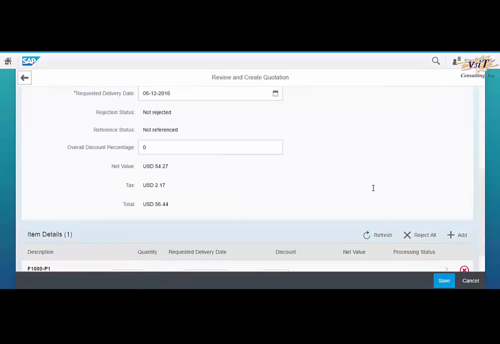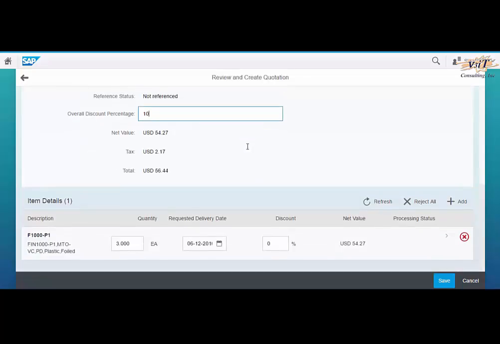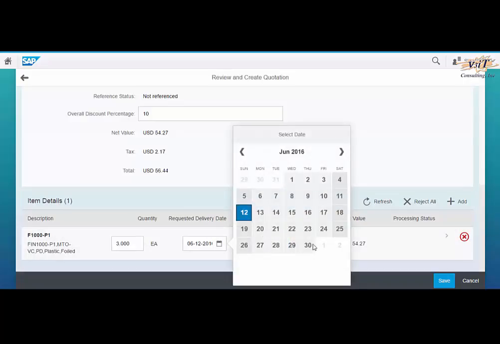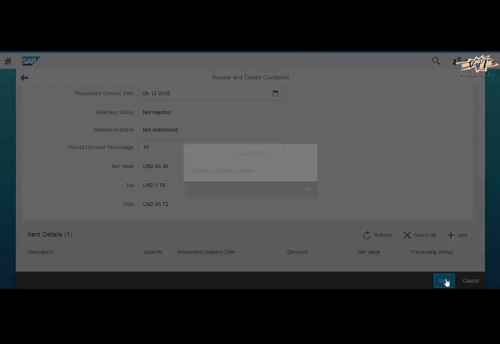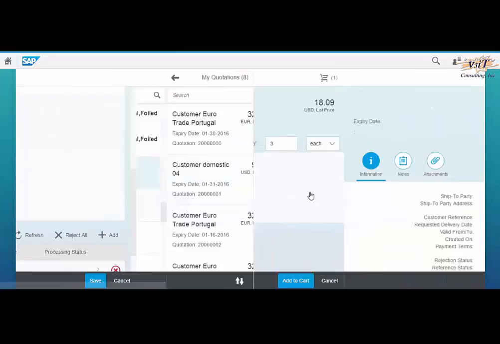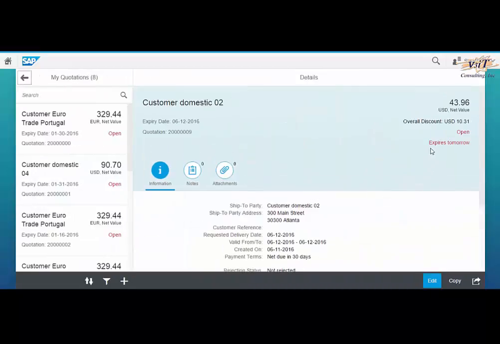We will then click on the cart so that we will be directed to the quotation details screen. Here on this screen we can see there are many editable features such as requested delivery date, quantity of material, discount offered, etc. So we will offer a discount of 10% to the customer and change the requested delivery date. As we click on the Save button, the system will reflect a quotation number. We can see here the quotation has a status as open.